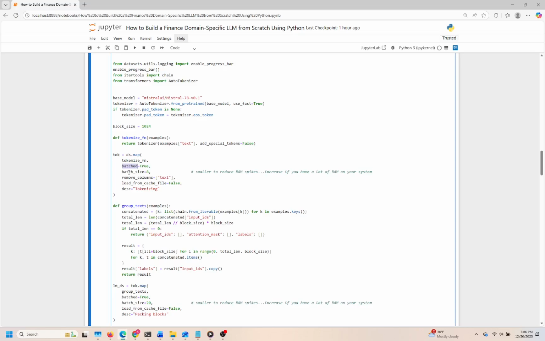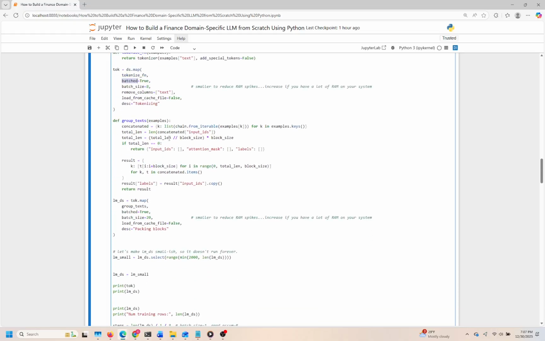After processing, we're creating a smaller version of our dataset for more efficient handling during experimentation. By selecting only a subset of the data, we can ensure that we're not overwhelmed during initial runs, making debugging and modifications more manageable. Finally, we're printing out some vital statistics about our tokenized dataset, including the number of rows.